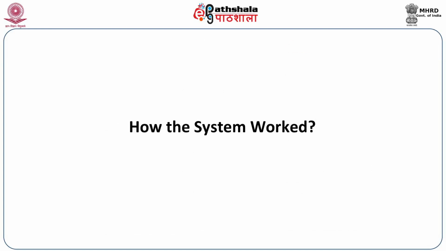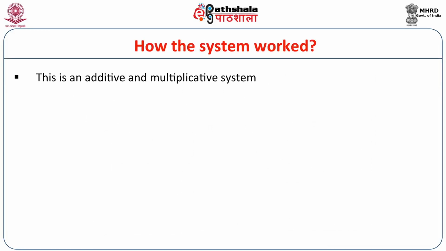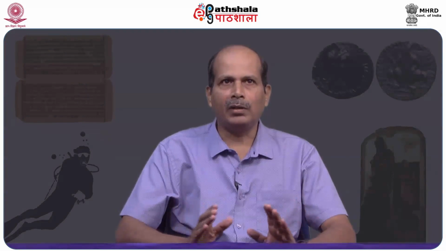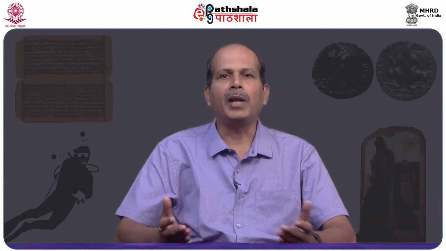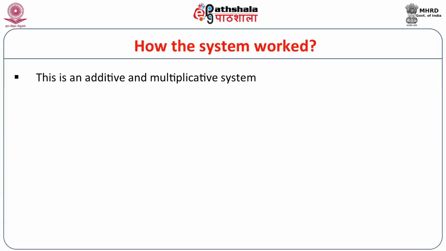And now we shall come to the working of the system, how the system was working. Basically this system of numerical notation is an additive and multiplicative system. By the words additive and multiplicative, we can gather an idea that it is at the same time an additive and multiplicative system. Means some numbers are to be added and some are to be multiplied to get the desired number.